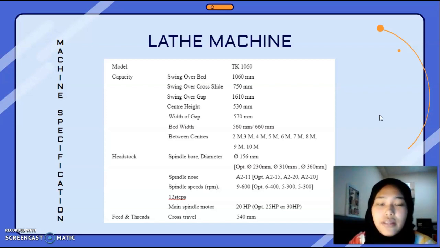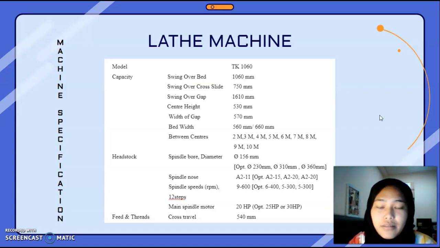Optional 230 mm to change the diameter. Spindle nose is A2 11, optional A2 15 or A2 20. Spindle speeds in RPM is 9 to 600 for 12 steps.